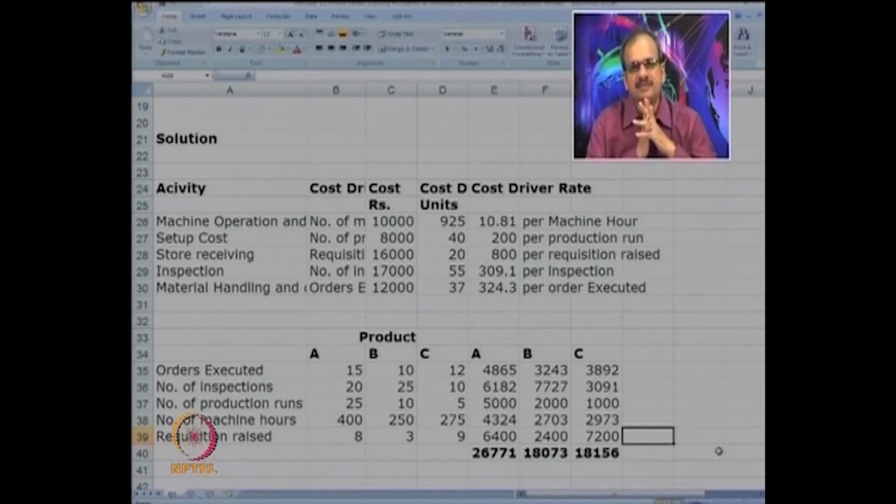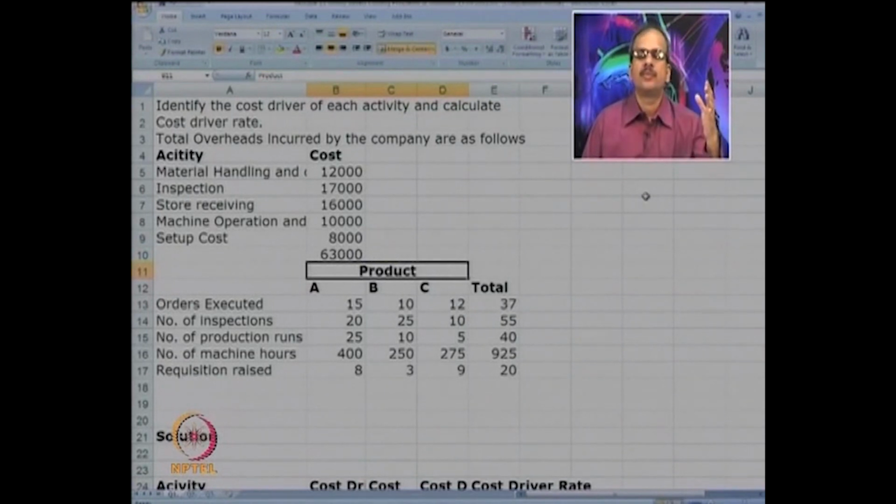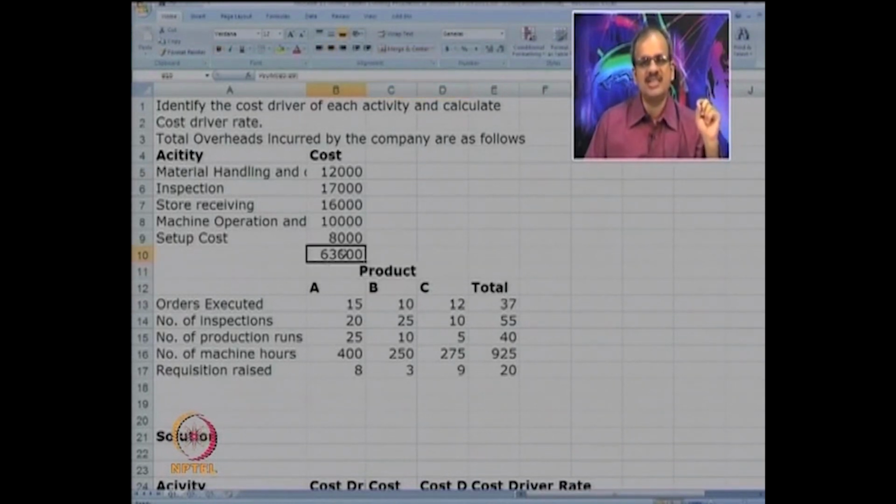Is it clear? So again, if you go back, you will realize that we had the raw costs. You can take a sum and check. So total cost was 63,000. In a traditional system, you might have identified only one related factor. So since this is a machining department, you may have identified machine hours and gone for machine hour rate and then calculated the cost of three products.